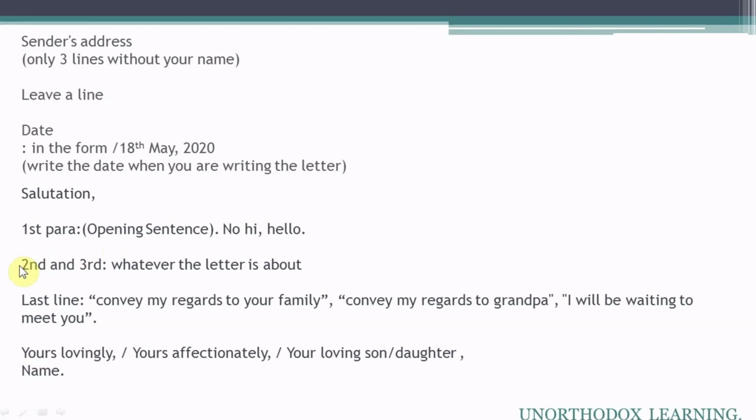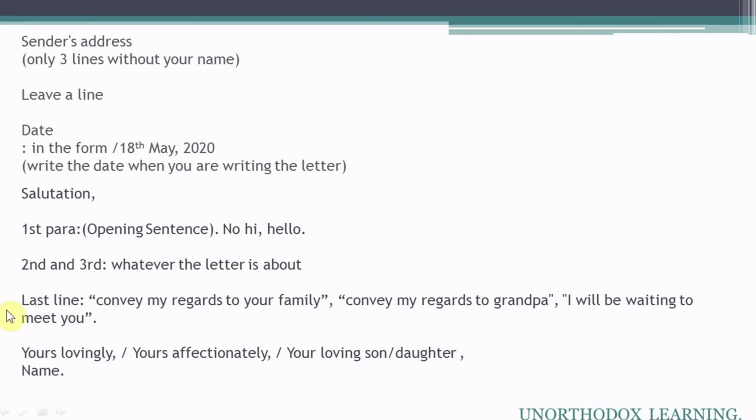Now, the body of the letter contains 2 to 3 paragraphs. Divide the body of the letter into 2 to 3 paragraphs, and the subject matter of the letter is given in this part. Whatever the letter is about, you will write in these 2-3 paragraphs. After this, coming to the concluding sentence, this is a very important part of your letter.